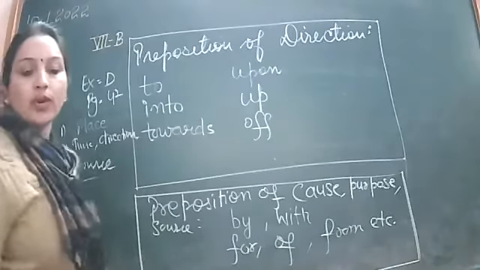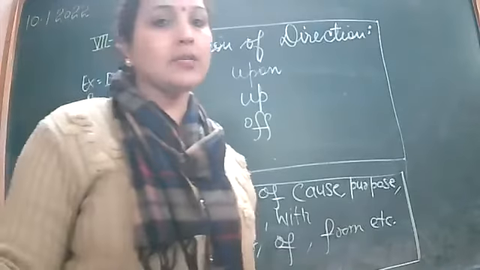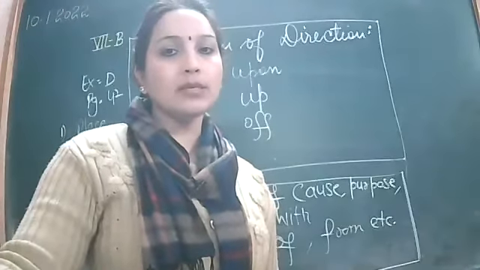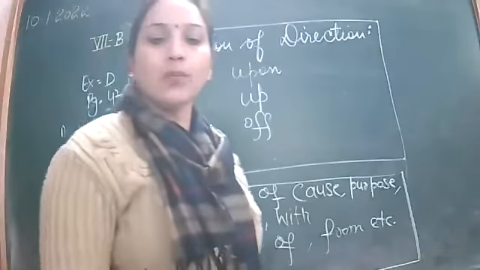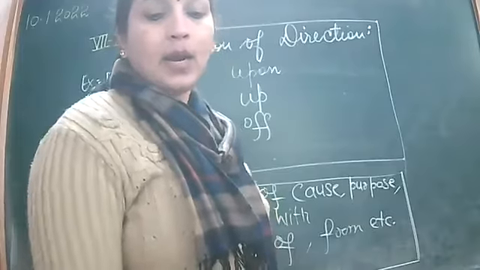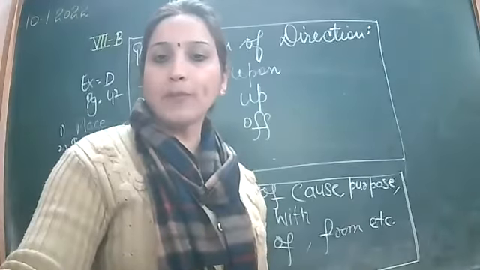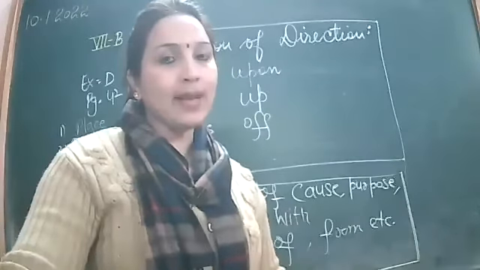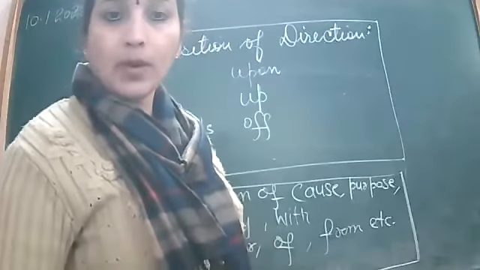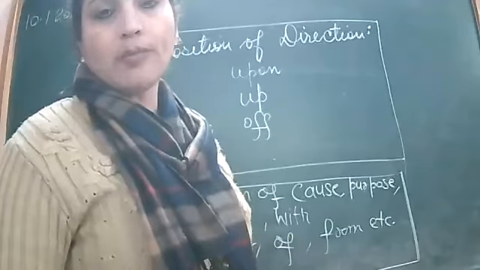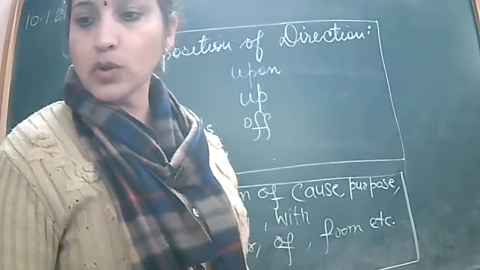So I have discussed three with you. The rest of the sentences you will be doing as homework, and in exercise E, miscellaneous prepositions will be used. So I'm giving you this homework, and all these boxes, all these tables you will be preparing in your fair notebook, and complete your notebook side by side. Do the Friend and Foe chapter. It has been discussed in class, and after doing that chapter, you do prepositions in your fair notebook. Not all the exercises will be done in your books only, but only the kinds of preposition you have to do in your fair notebook in neat and clean handwriting. Okay, now time is over. I'm going to end your class.